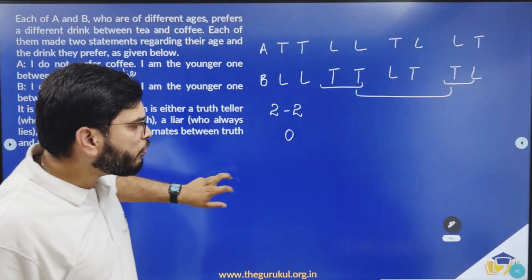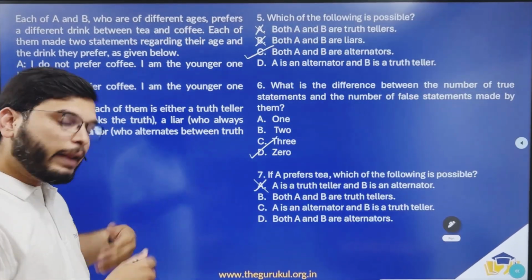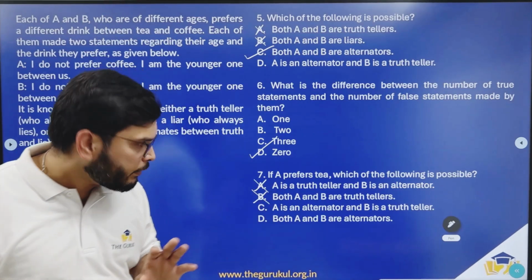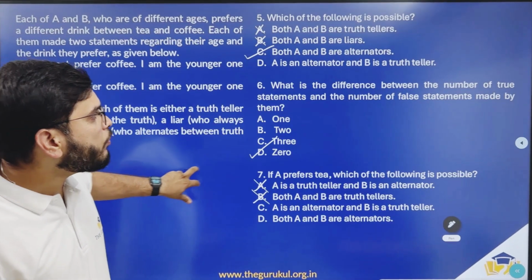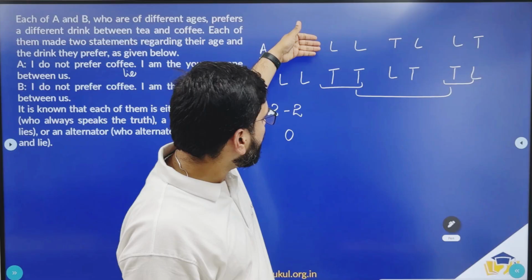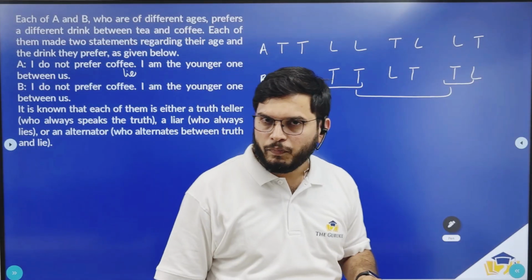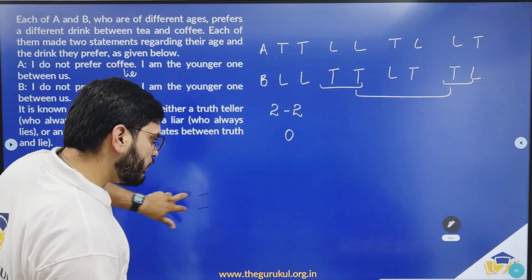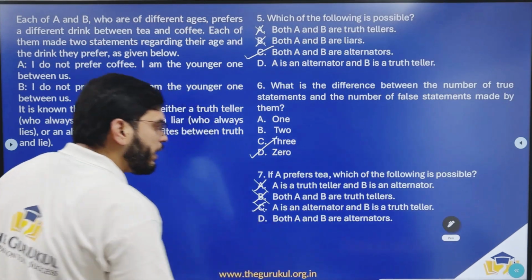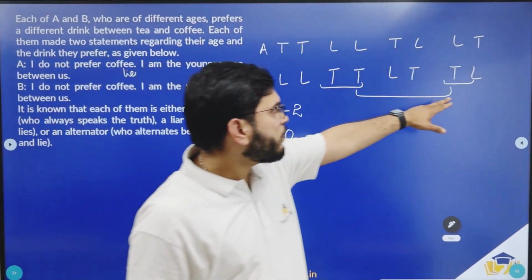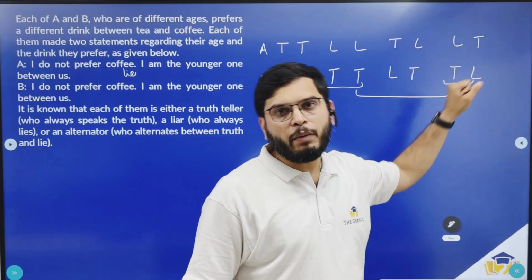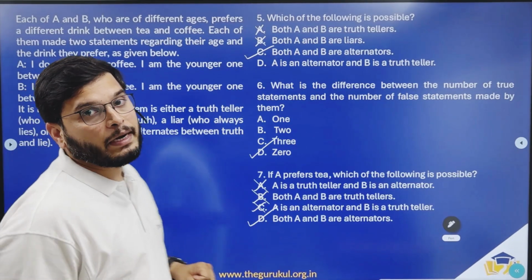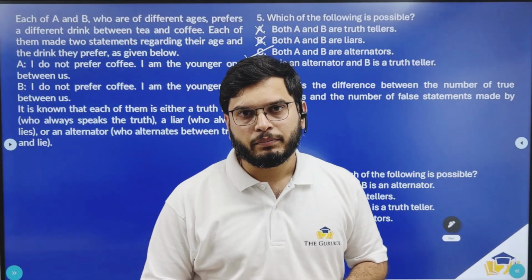Both A and B are truth tellers. Now in any case, we do not have both A and B being truth tellers. Now this can be directly eliminated. A is an alternator and B is a truth teller. Now, can we have A being an alternator, B being a truth teller? No. So if A is the alternator, B should also be an alternator. So this is also not possible. Both A and B are alternators. Yes. Right. So in this case, you have both A and B being alternators. So the answer for this question should be option D, and that completes the set.